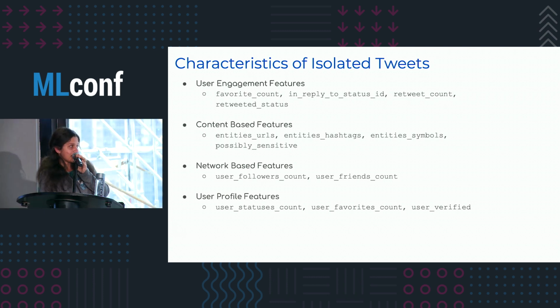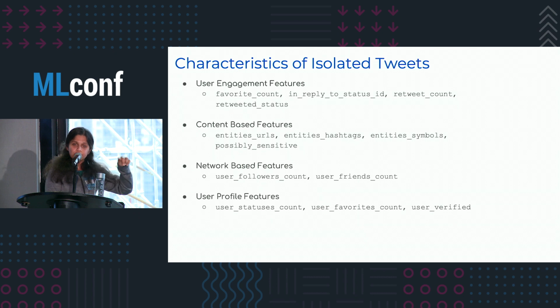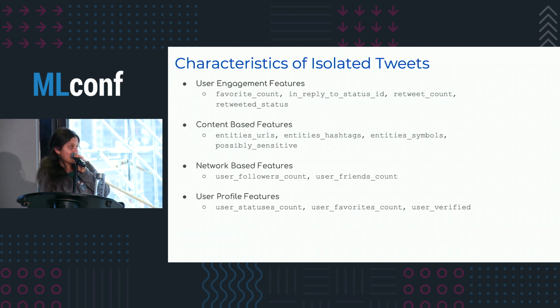But instead of looking at the raw number of followers and friends count on Twitter, where followers are the number of people that follow you and friends are the number of people that you follow, the interesting thing was that this ratio was one of the most predictive features in determining what type of accounts were the wrongdoers.